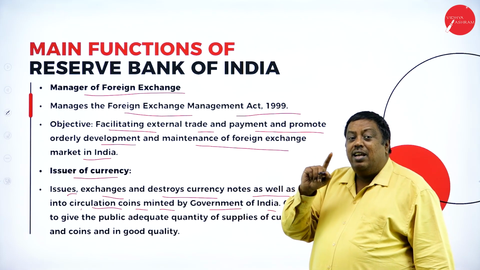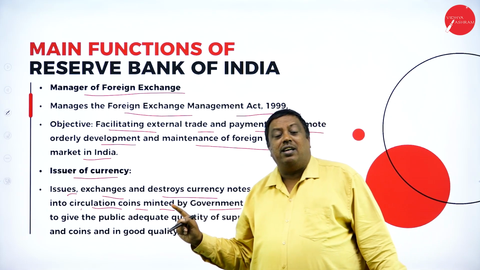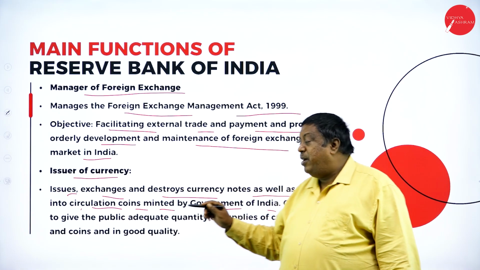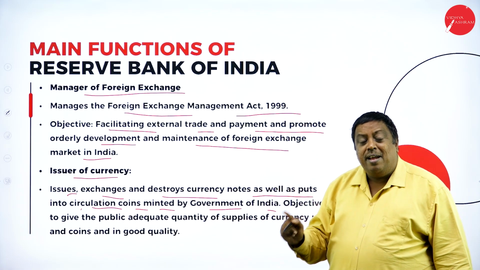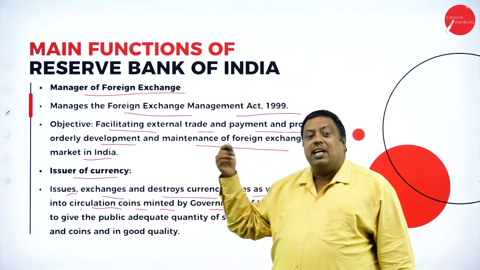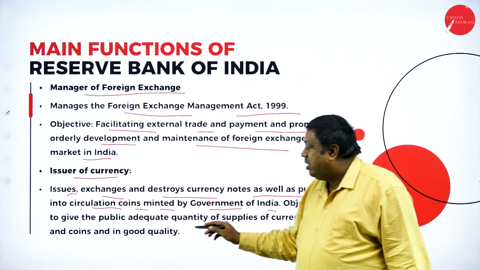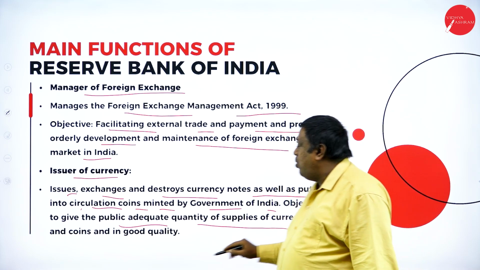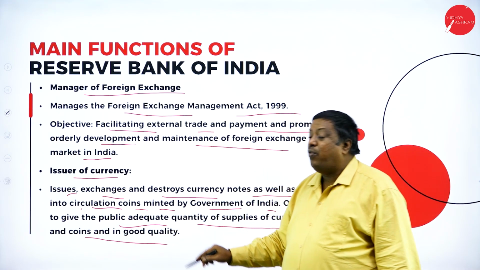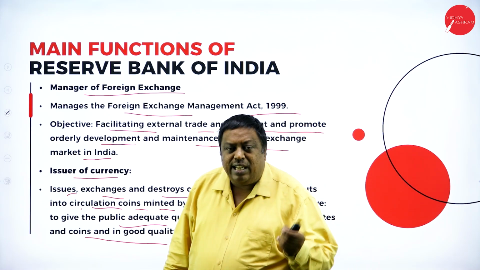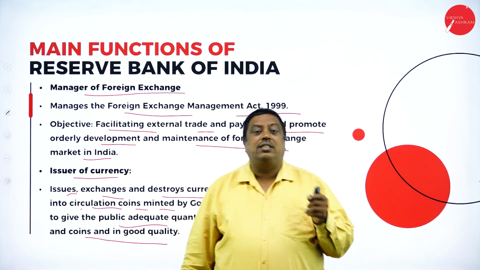RBI is not making the coins here. They're not minting the coins. Coins are minted by the Government of India, not by RBI, but RBI is going to circulate whatever coins the Government of India has minted. And it must give the public adequate supplies of currency notes and coins in good quality. Their duty is to give currencies in good quality, even the coins also.